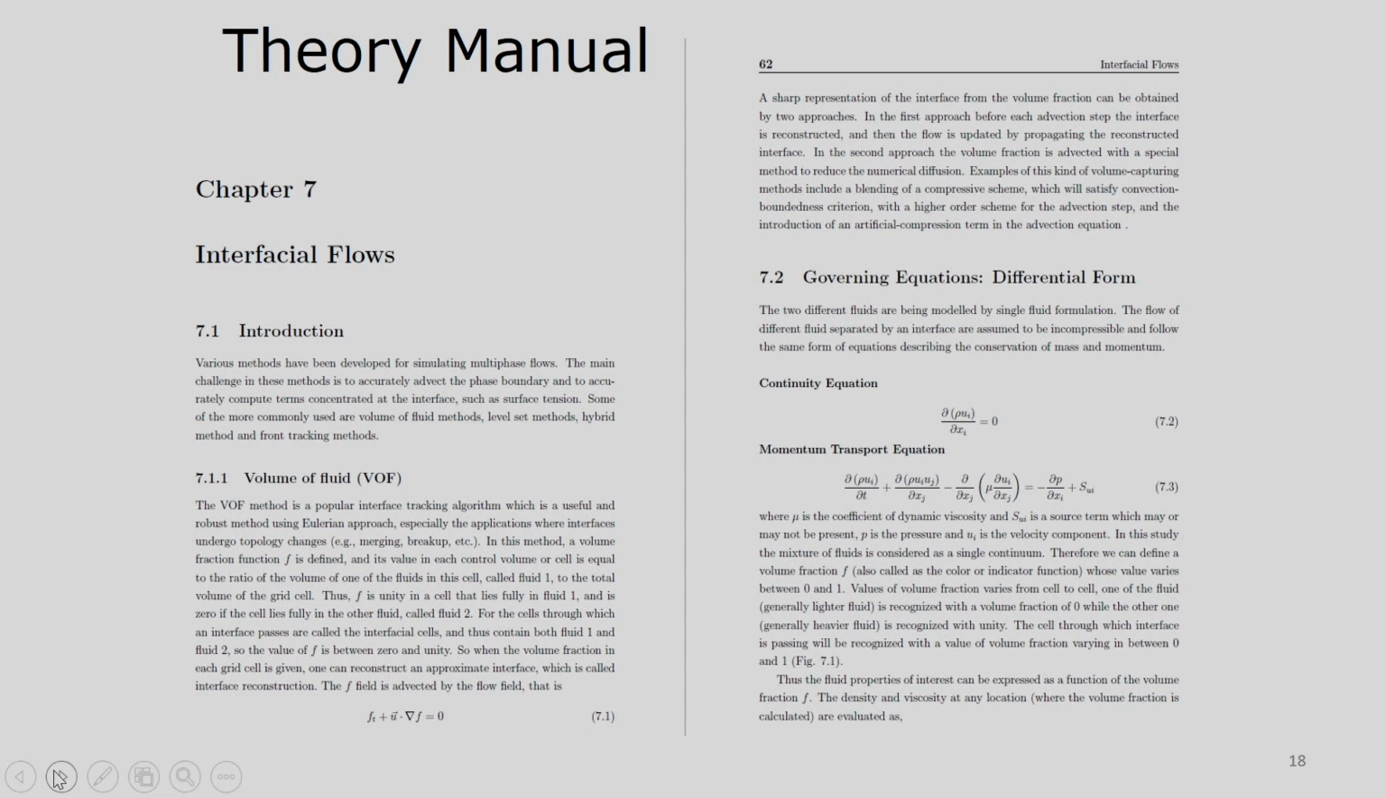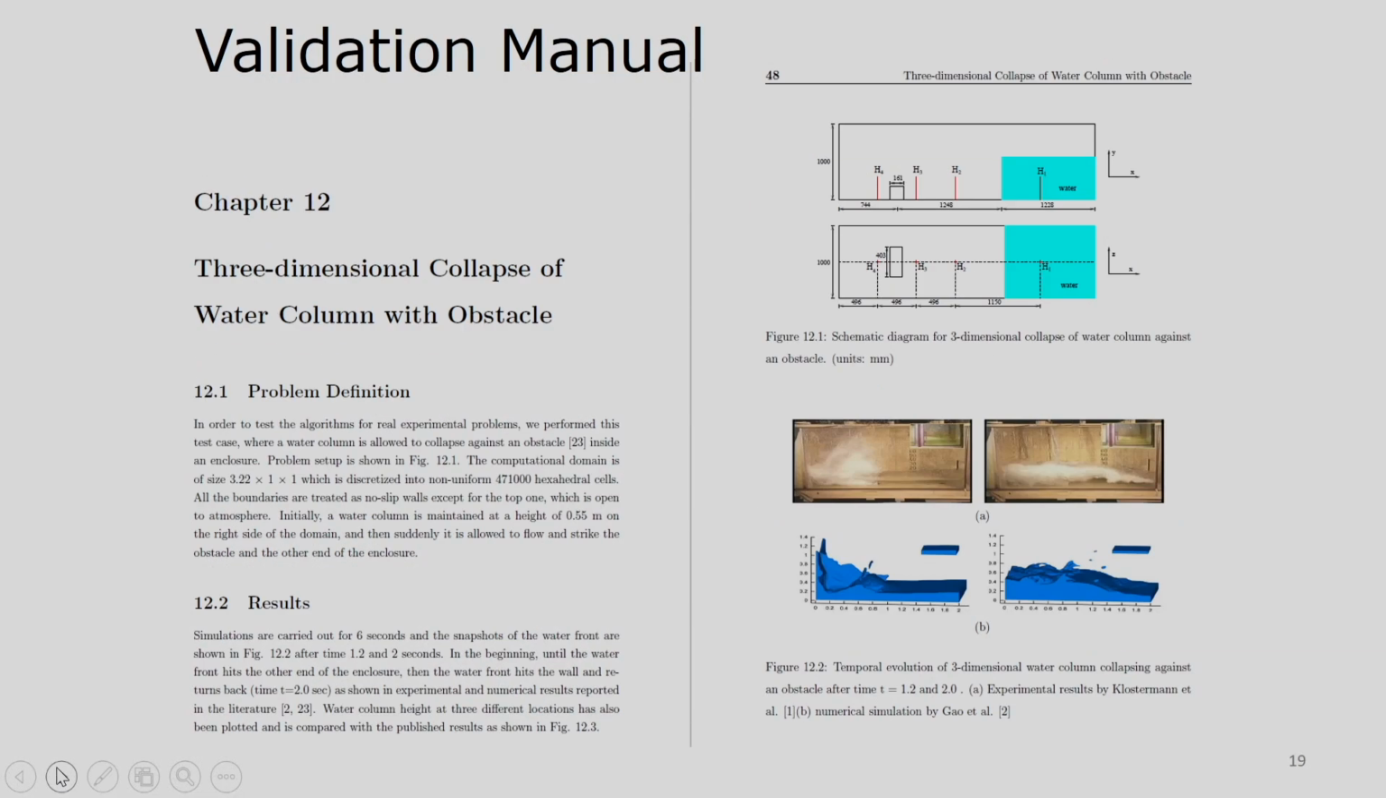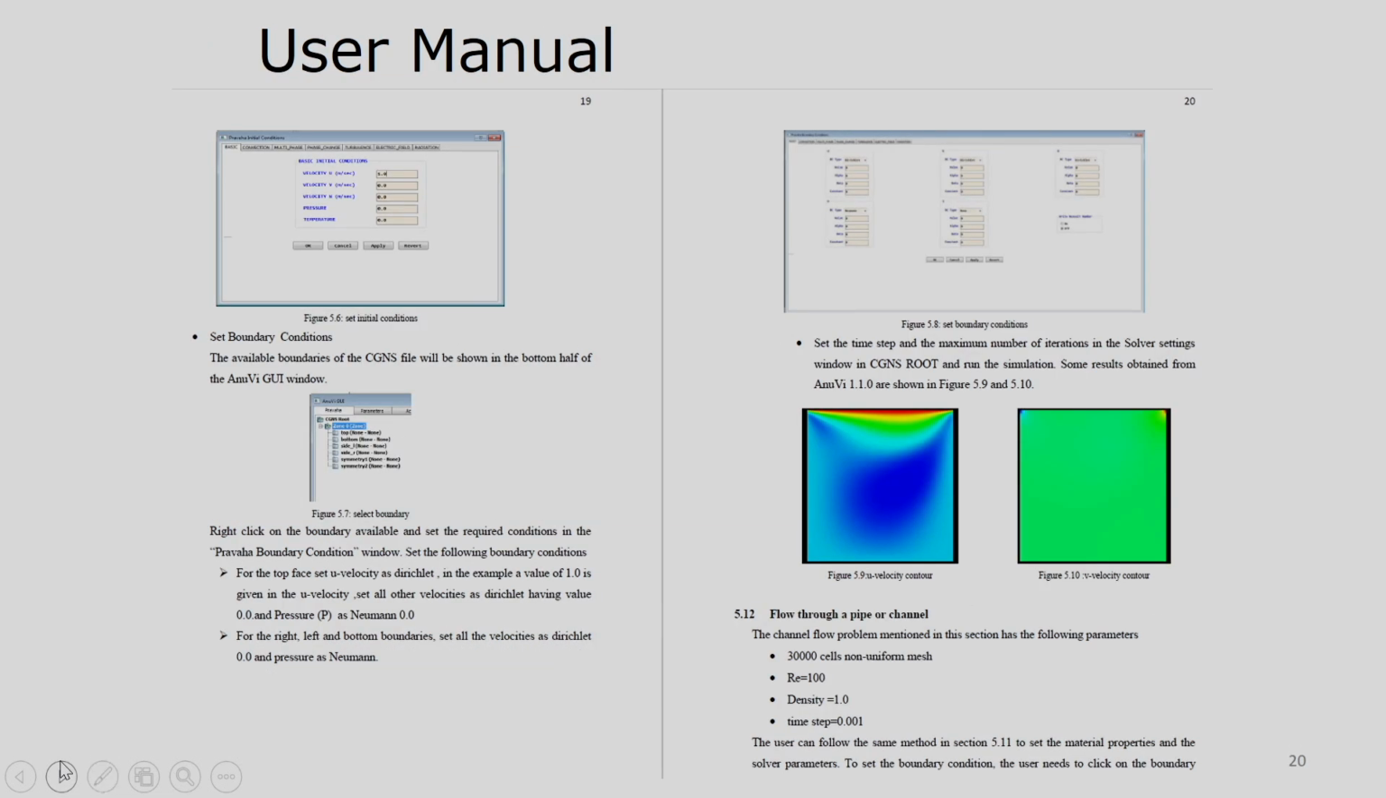We have also developed over the period a theory manual, so that one can learn the theory of each module. We have a validation manual. Whatever problems we have solved and validated with the results available in the literature, either experimental or numerical results, we have put in the validation manual. And we have a user manual, where one can see how to give the inputs in the GUI and how to post process it.